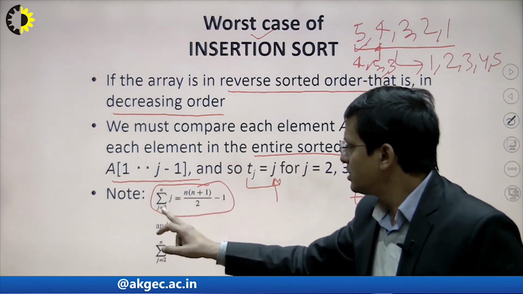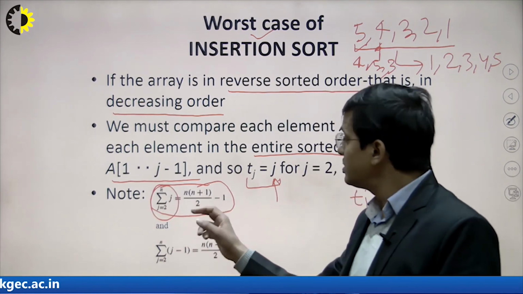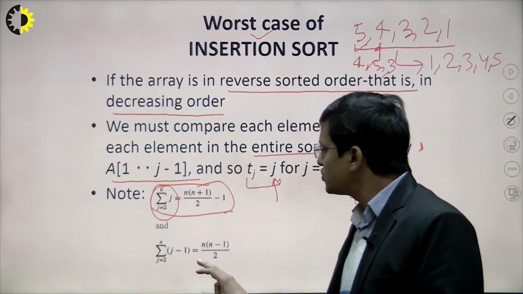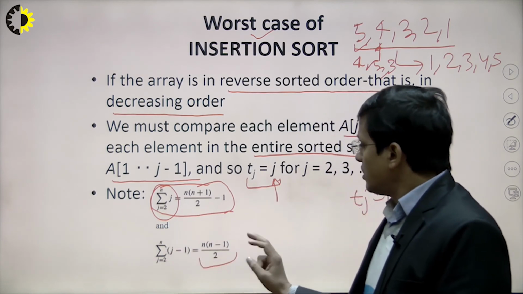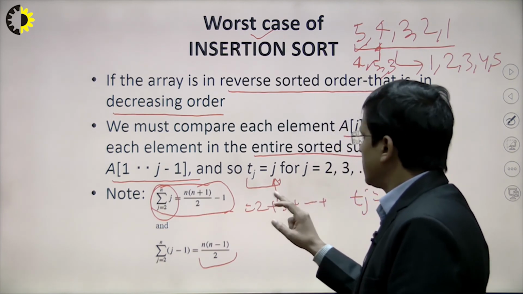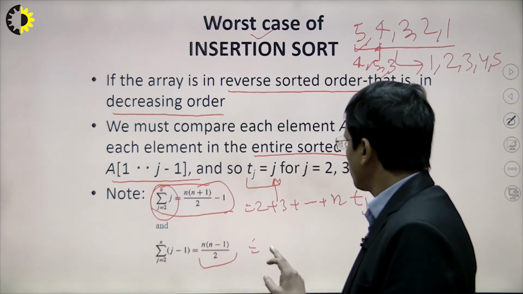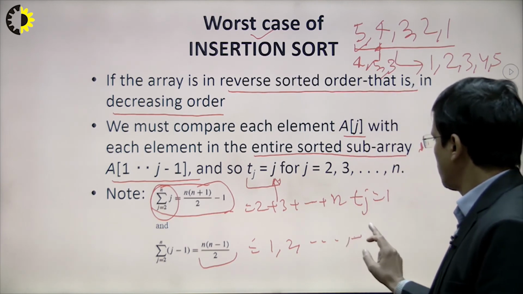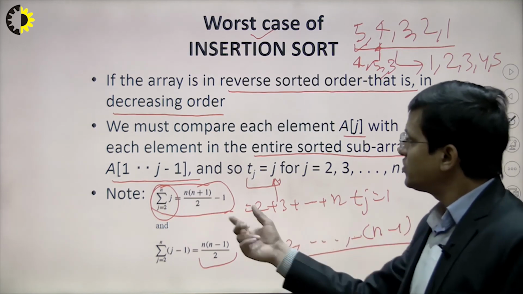So that value of tj will be computed, because this is the AP series, right? That's why n into n plus 1 divided by 2 minus 1. This is coming from the AP series. Similarly this is also coming from the AP series of j minus 1, from 2 to n, right? So basically this is something like 2 plus 3 up to n, and similarly this is coming from 1, 2 up to n minus 1. So basically we take the sum of this, and we get this one, right?